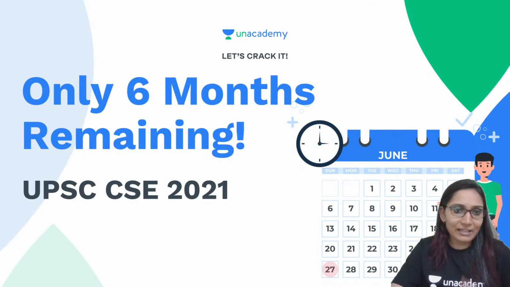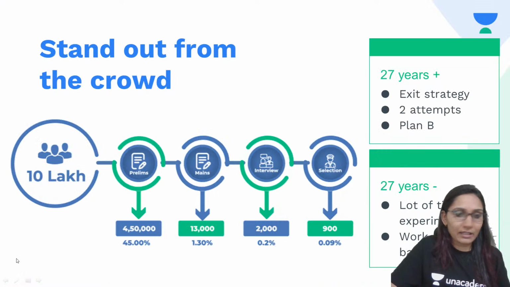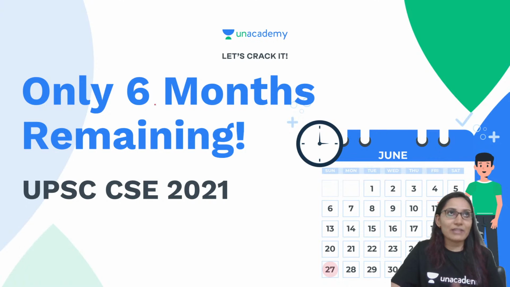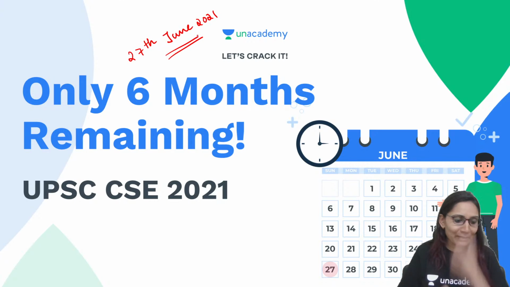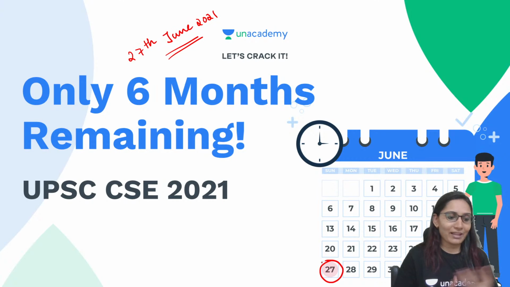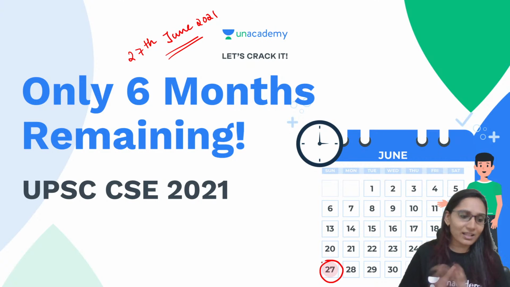Before that, I want to give you an introduction regarding the programs that we offer at Unacademy. As you all must be knowing, hardly 6 more months are left for your prelims. On 27th of June 2021, most of you must be appearing for your prelims examination. So 6 more months left, and it's high time that you tighten your preparation, dedicate more time, and prioritize your things.